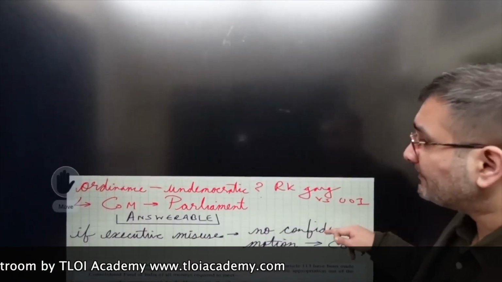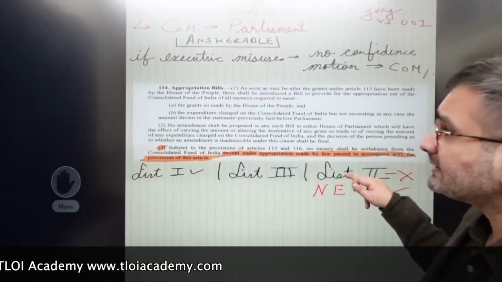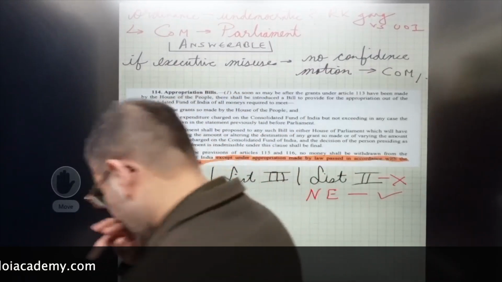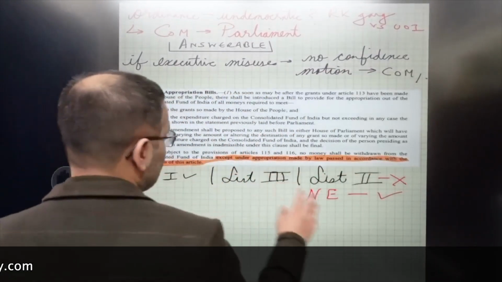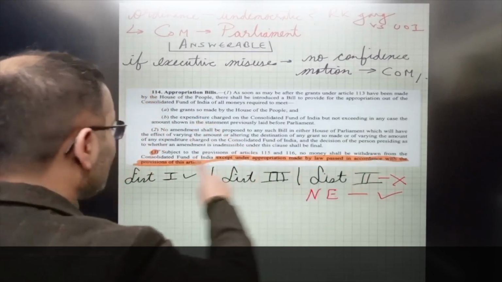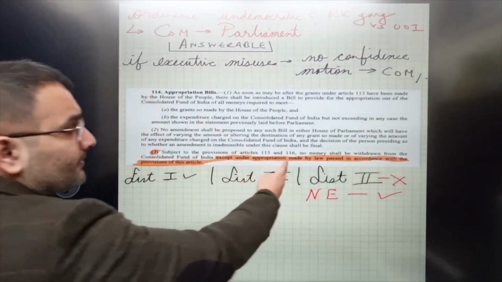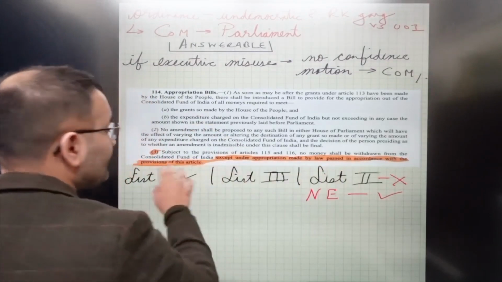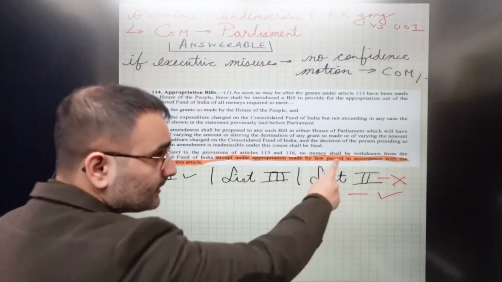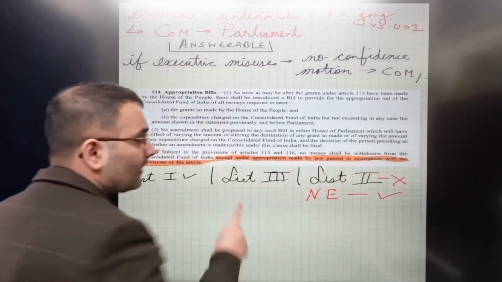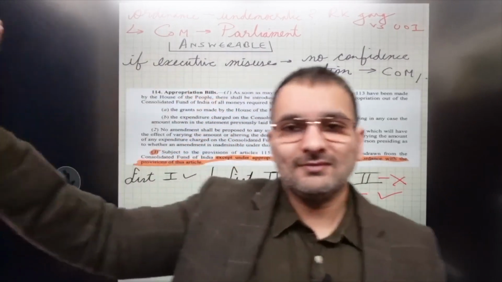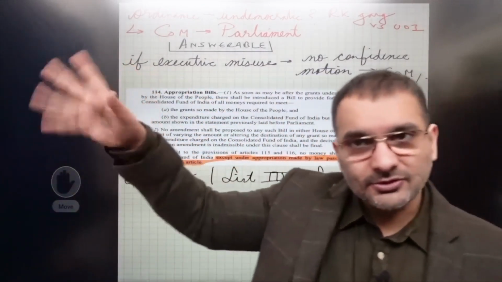When can you not pass an ordinance? So this is basically for your prelims as well, and general knowledge of polity. Article 114, Clause 3: no money shall be withdrawn from the Consolidated Fund of India except under appropriation made by law passed in accordance with the provisions of this article. So you cannot pass an ordinance to withdraw money from the Consolidated Fund of India. If you write this, the examiner will like it, and this candidate will get 280 plus.